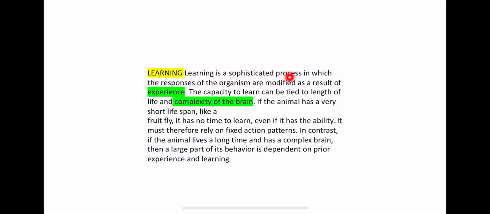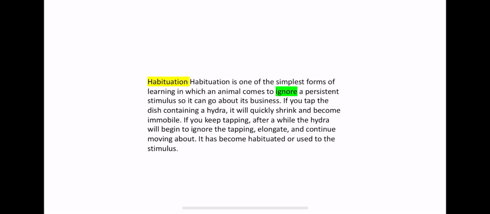Learning is a sophisticated process because it's more complex, it needs experience, and it depends on the complexity of the brain. So as the organism has a more complex brain, like mammals and humans, it will rely more on learned behaviors. But fruit flies, for example, don't have a complex brain. That's why they rely more on fixed action patterns, or innate behaviors.